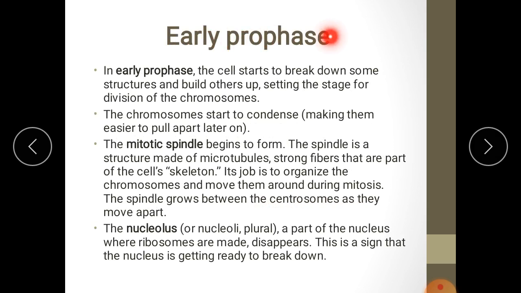So, early prophase. In early prophase, the cell starts to break down some structures and build others up, setting the stage for division of the chromosomes. The chromosomes start to condense. Condensation of the chromosome begins, making them easier to pull apart later on. The mitotic spindle begins to form. The spindle is a structure made of microtubules, strong fibers that are part of the cell skeleton. Its job is to organize the chromosomes and move them around during mitosis. The spindle grows between the centrosomes as they move apart.